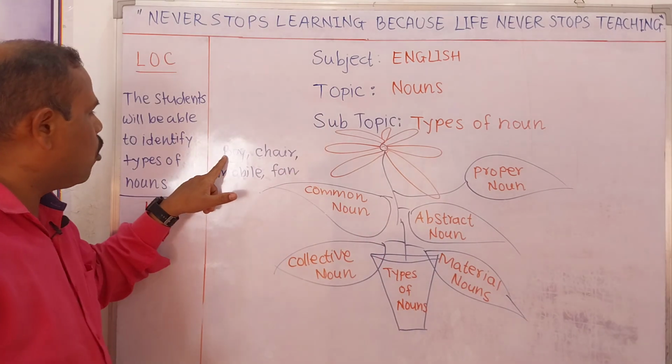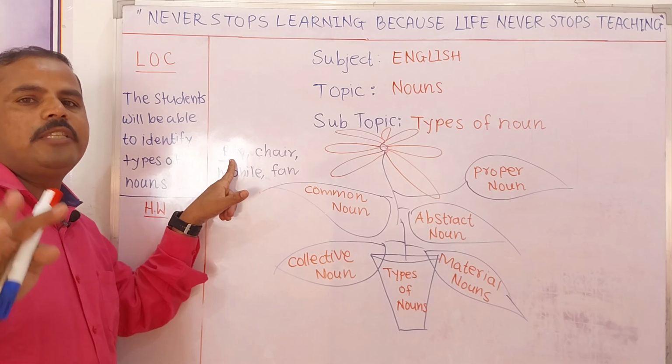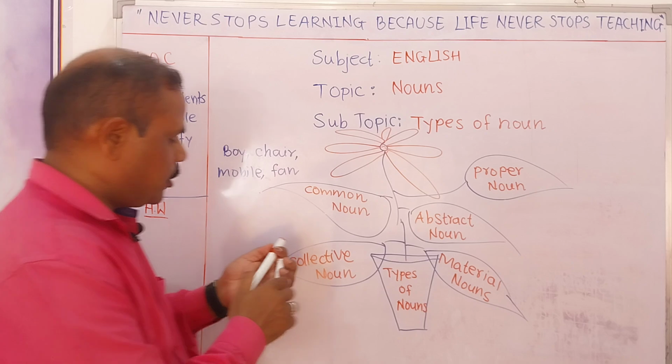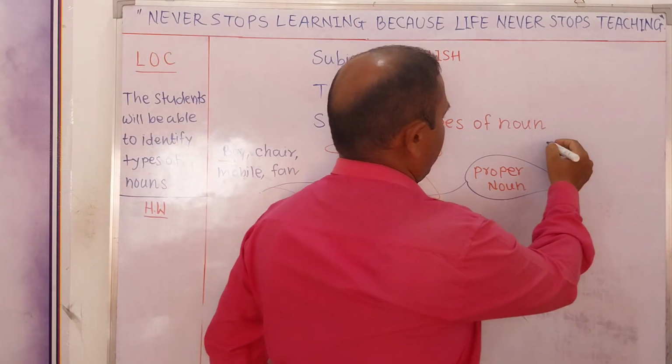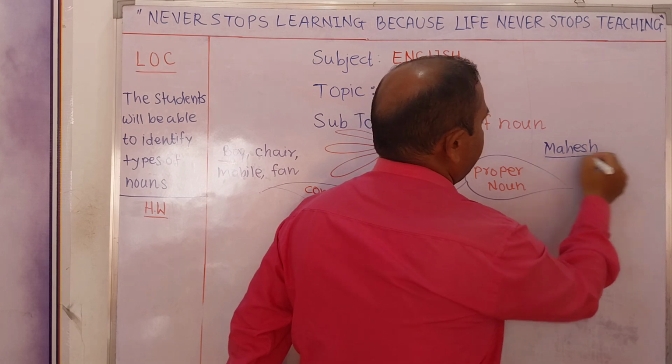Suppose I was talking in general about a boy, but when a name is given to that specific or particular boy, for example Mahesh, then this Mahesh is known as a proper noun. Are you getting the point? I hope you are getting it.